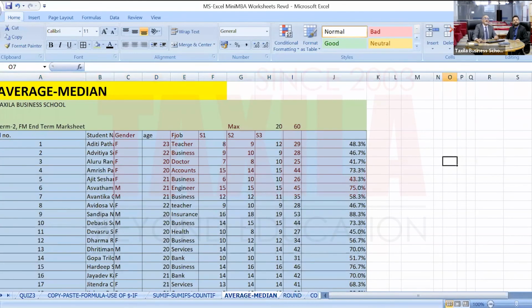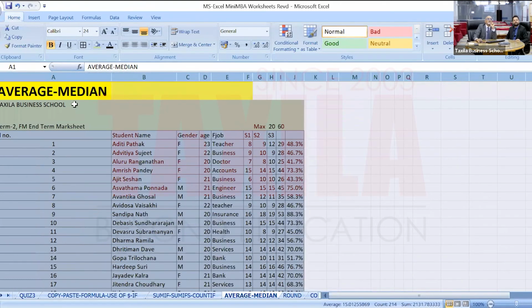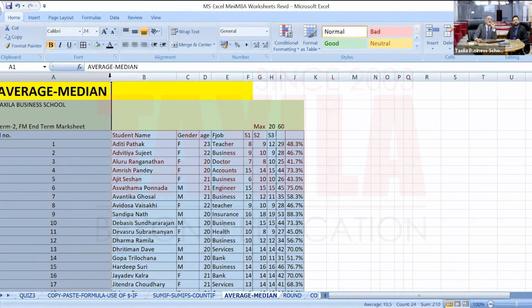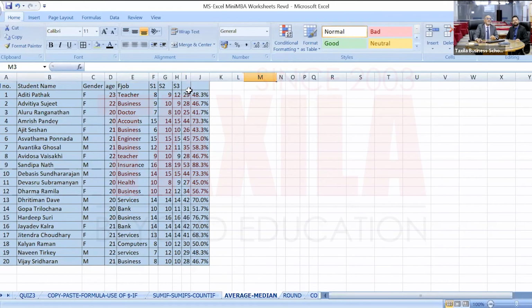Day one, and let me size the columns so that all of them are clearly visible and very well laid out. Okay. So I'm just sizing the columns. Now you have all the data properly sized and properly represented. I want to find out the average of all these scores. All the final scores of the 20 students, I want to find an average.